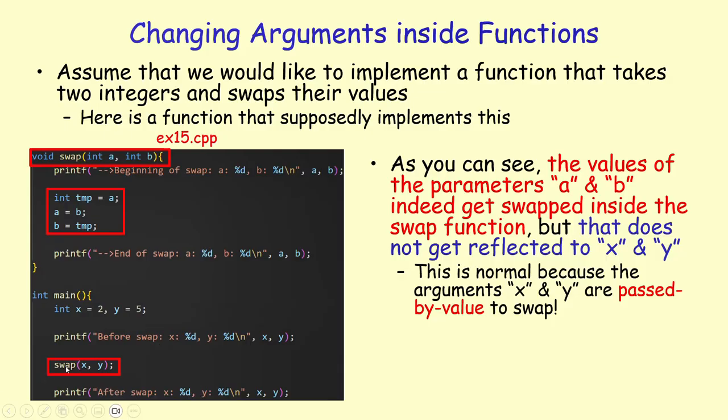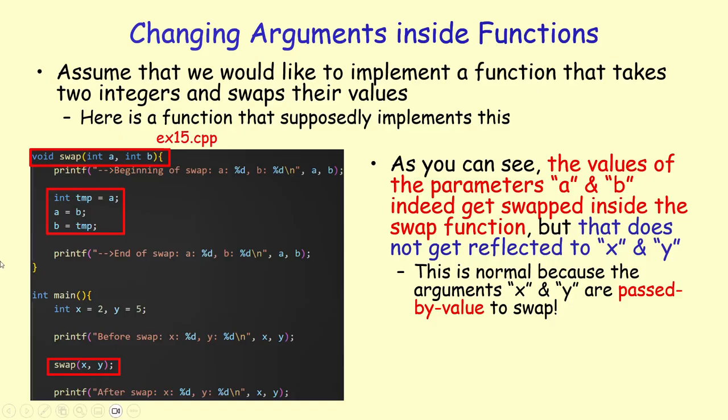Remember, when we make this function call to swap, the values of x and y are copied into the parameters a and b, which are different boxes. So you could think of x and y being two different boxes in memory where we put 2 and 5.